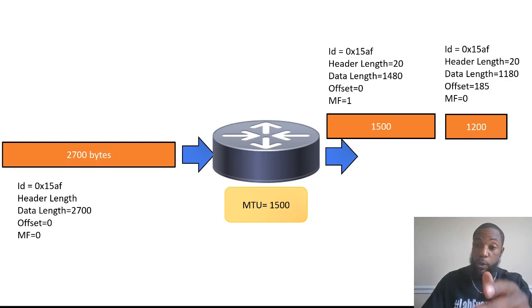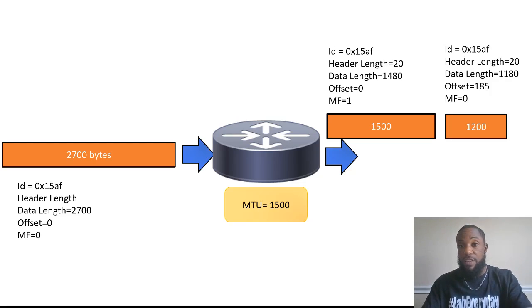Since the first offset is 0, the next offset is 185. Then we add 185 again, and the next offset is 370. And then the next offset, plus 185, gives us 555.